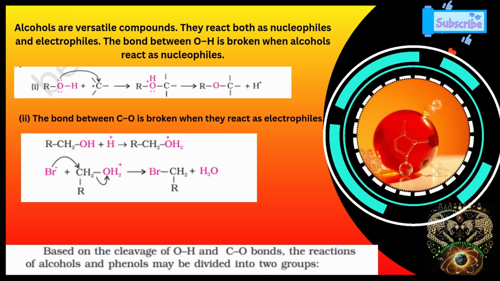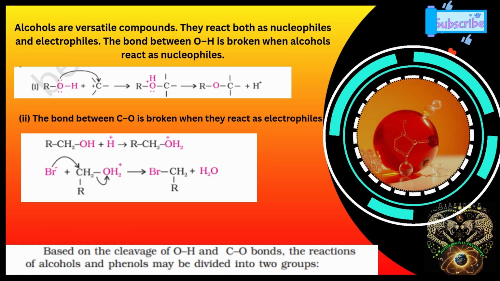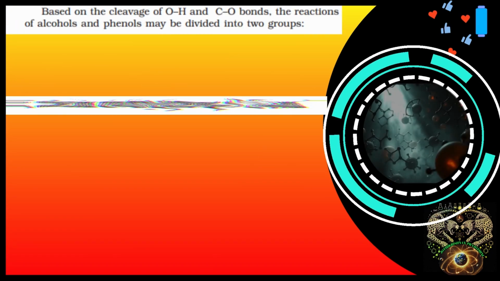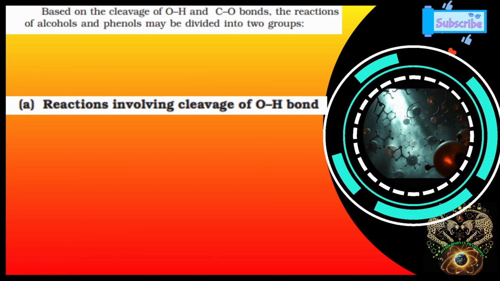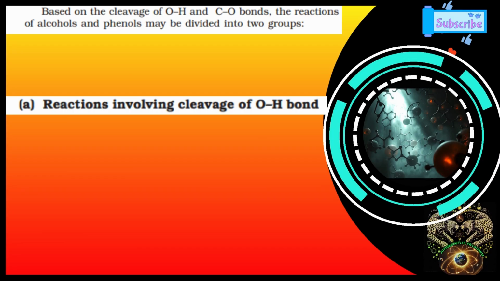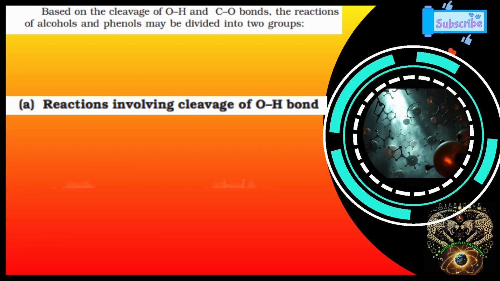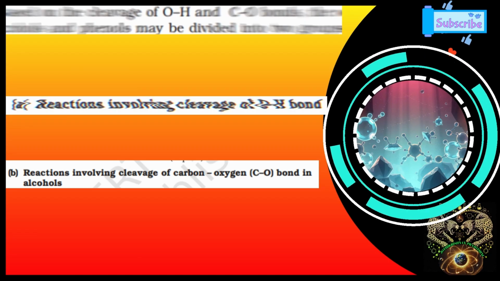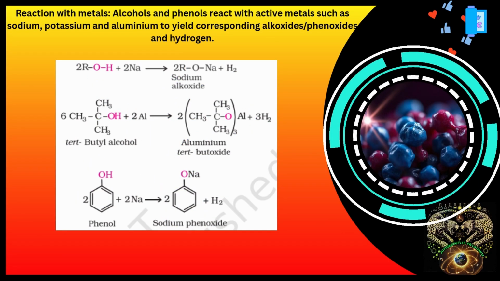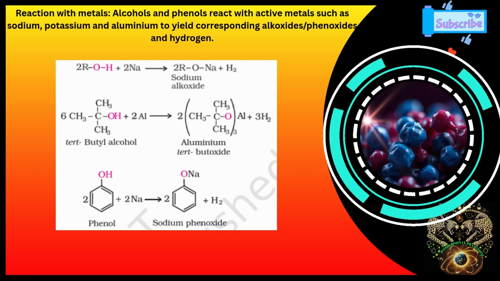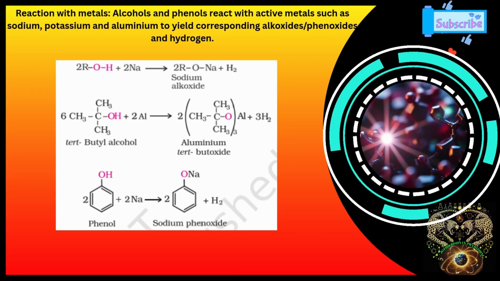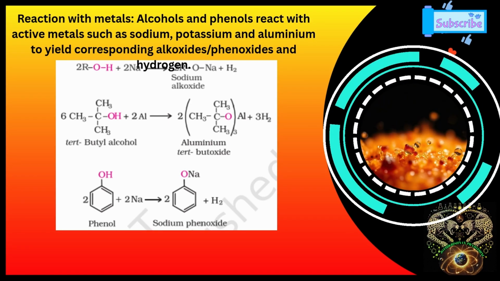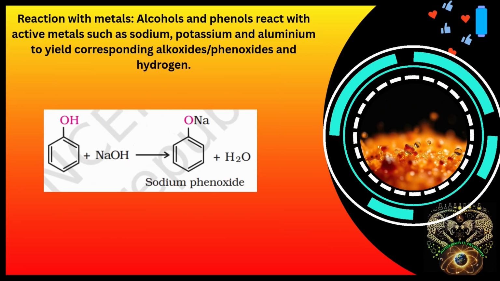Based on the cleavage of oxygen-hydrogen and carbon-oxygen bonds, the reactions of alcohols and phenols may be divided into two groups, that is, one in which reaction involves cleavage of O-H bond and the other reaction involving cleavage of carbon-oxygen bond. Alcohols and phenols react with active metals such as sodium, potassium and aluminum to yield corresponding alkoxide or phenoxide and hydrogen.